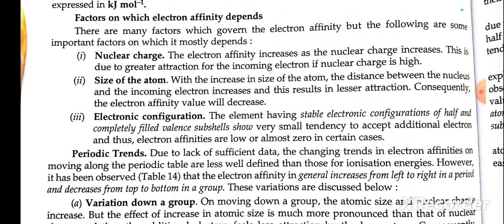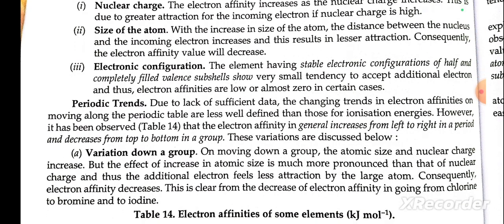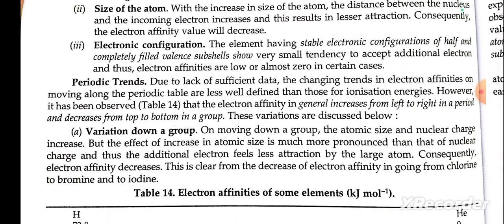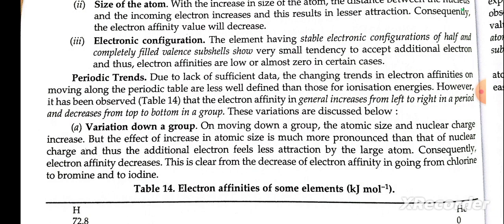Second, size of atom. With the increase in size of the atom, the distance between the nucleus and the incoming electron increases, and this results in lesser attraction. Consequently, the electron affinity will decrease. Third, electronic configuration. Elements having a stable electronic configuration of half or completely filled valence subshell show very small tendency to accept an additional electron, and thus their electron affinities are low or almost zero in certain cases.